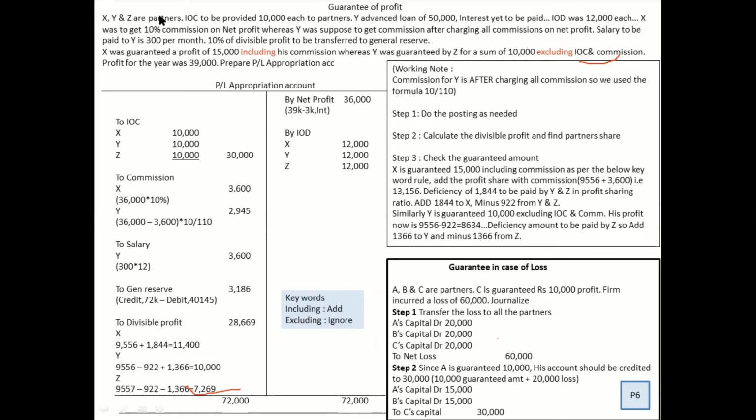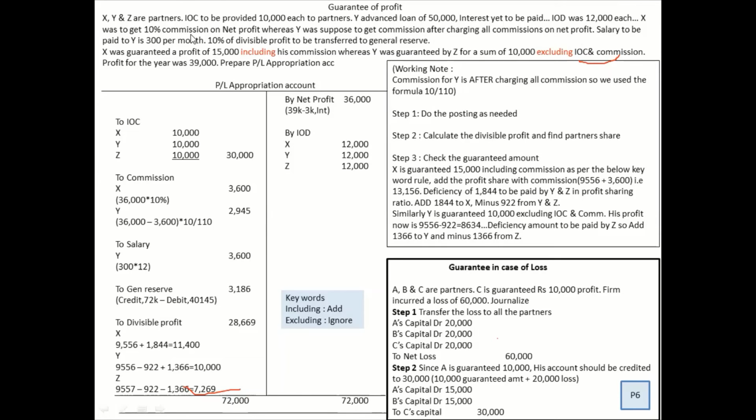XYZ are partners, IOC to be provided 10,000 each to partners. On the left hand side, write down IOC. Why the advance loan of 50,000? It is not recorded in P&L appropriation. But why is this information given? We will understand it later. Interest is yet to be paid. IOD 12,000 on the credit side.